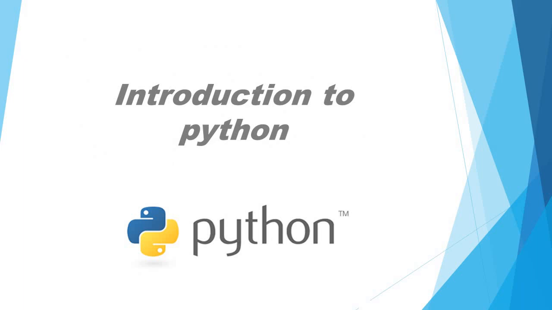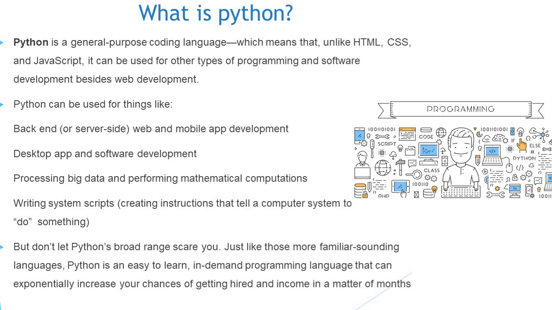Let us first start with the introduction of Python. What is Python? Python is a general purpose coding language. Python can be used for things like backend web and mobile app development, desktop app and software development, processing big data and performing mathematical computations, writing systems, scripts, etc.